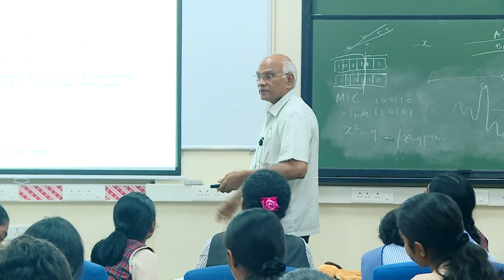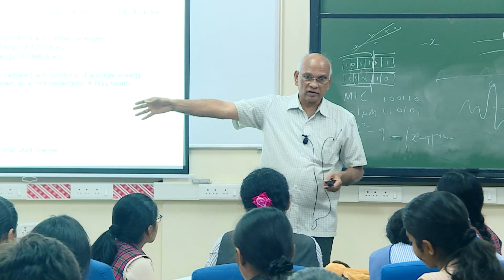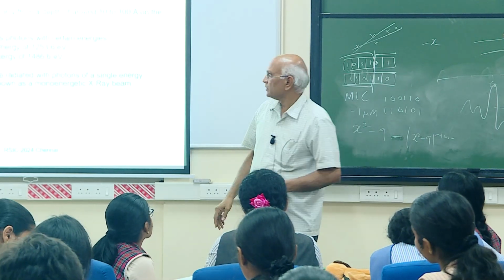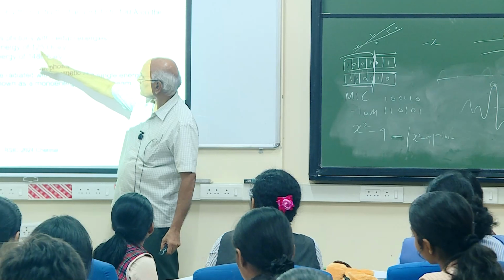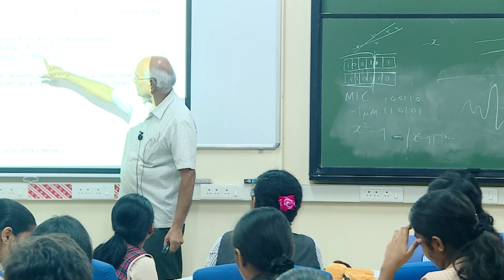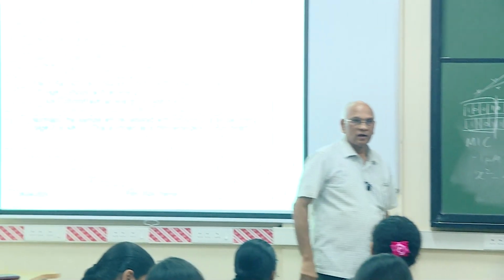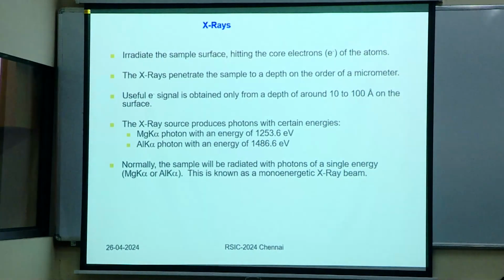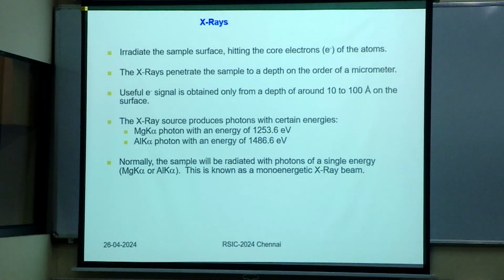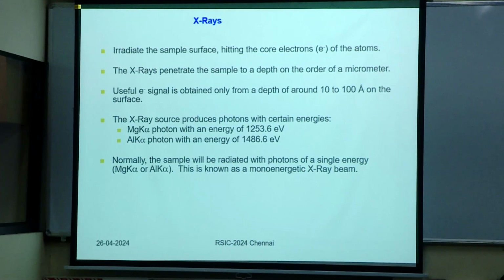But in the labs, in IIT now we have 3 or 4 electron spectrometers. There you will have X-ray energies of 1253.6 and 1486.6. These are the X-ray tubes which are fitted to the spectrometer in the lab. So this energy is fixed.